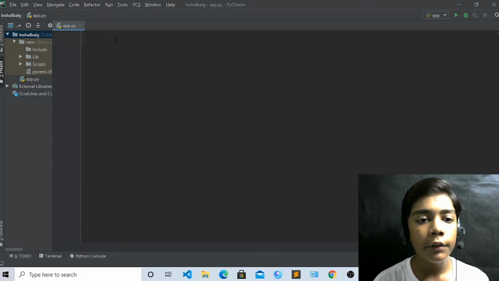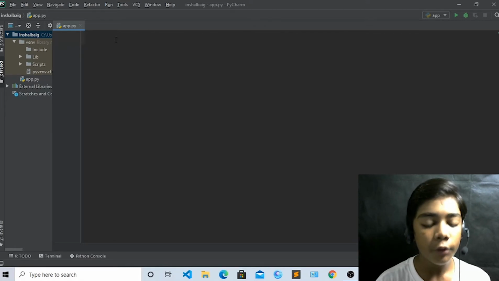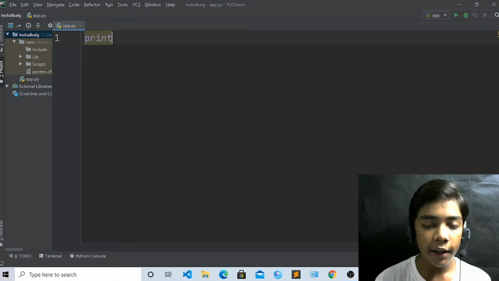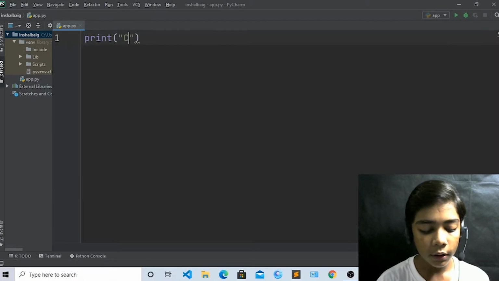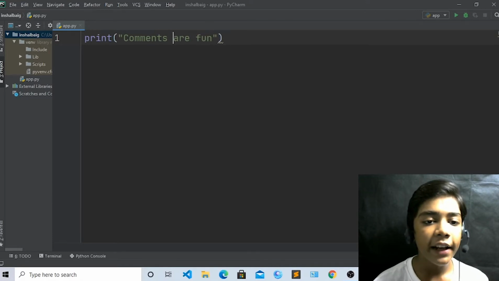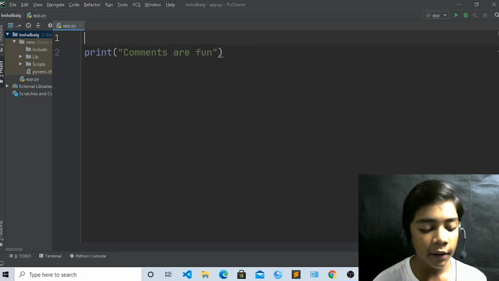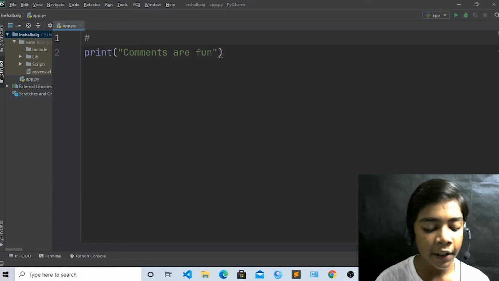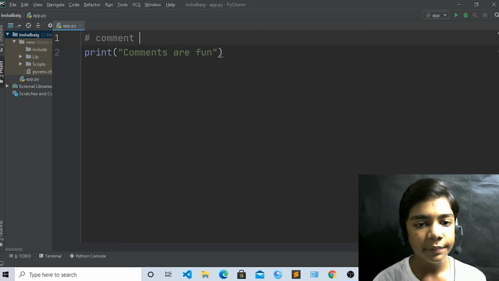Now we will start comments. Comments in Python: if you write a print tag like print, comments are fun, you have written one statement. Now to write a comment, just write a hashtag and then write any comment, like comment is fun.